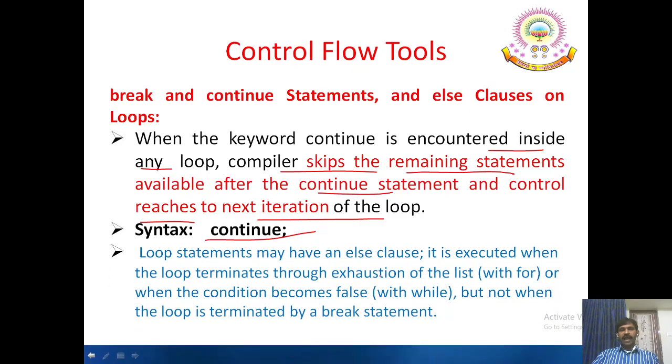Loop statements may have an else clause. It is executed when the loop terminates through exhaustion of the list with for, or when the condition becomes false in while, but not when the loop is terminated by a break statement. If the break statement is used in the for statement or while statement along with the else statement, then the else will not be executed. It is entirely terminated. As we have seen, else is used to specify why the loop was not executed.